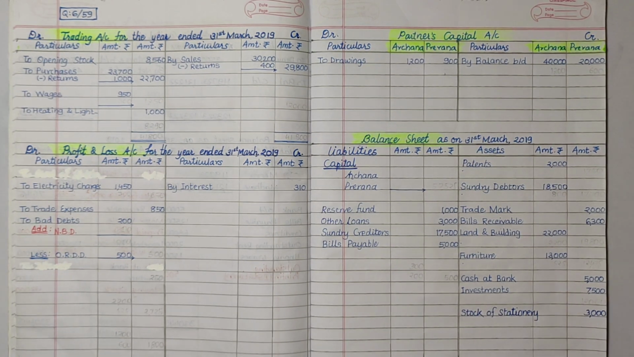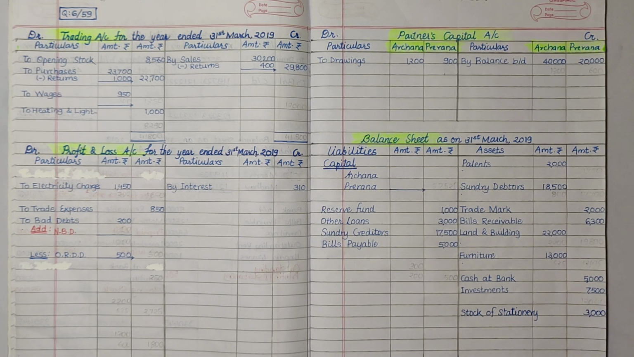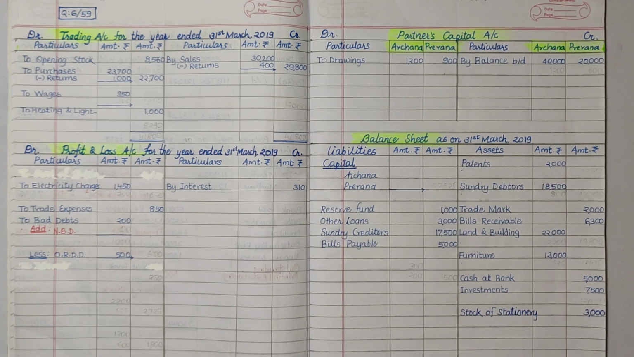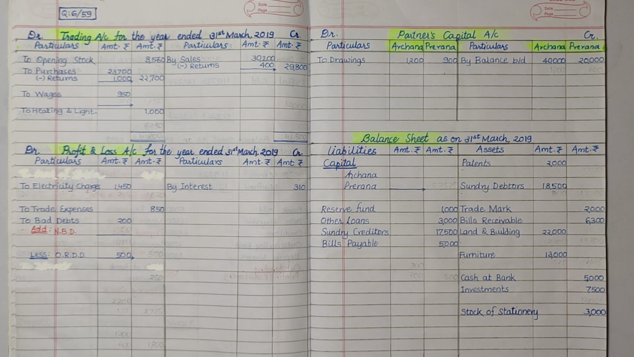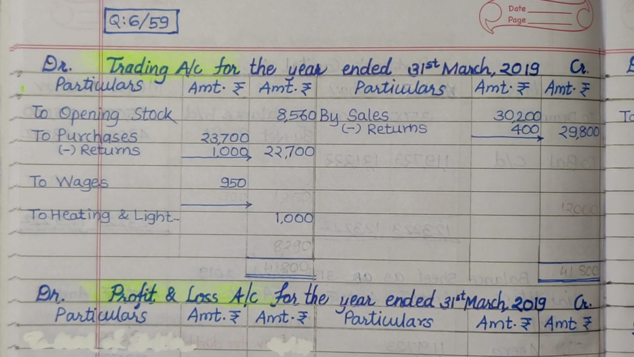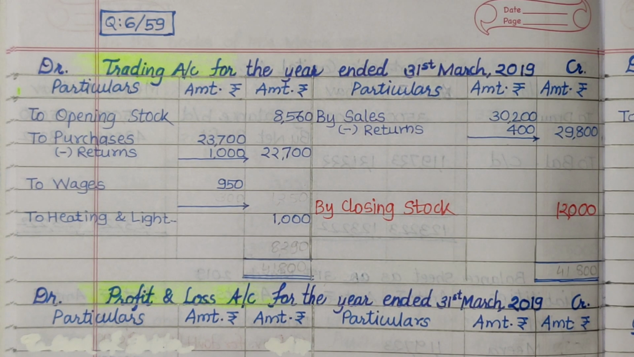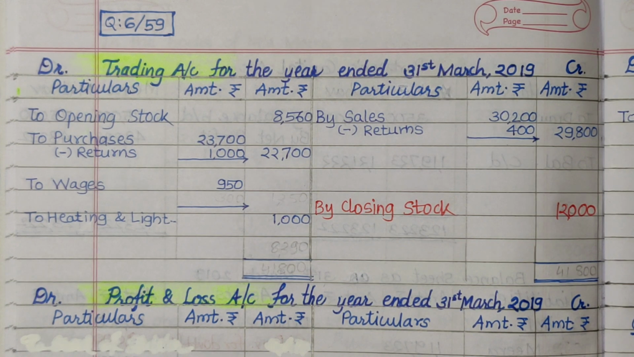Let us continue with the posting part of all the adjustments. Closing stock in the question is given at cost price 12,000 and market price 17,000. And as discussed earlier, we will consider the least of these two, which is rupees 12,000. So first effect, trading account credit side, by closing stock rupees 12,000, and the second effect, balance sheet asset side.